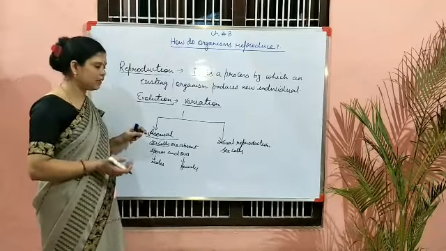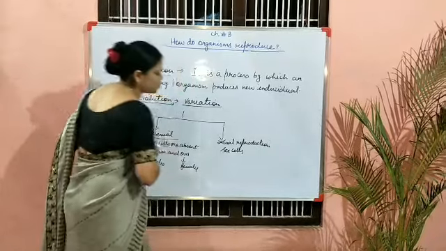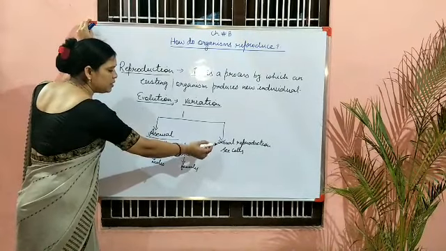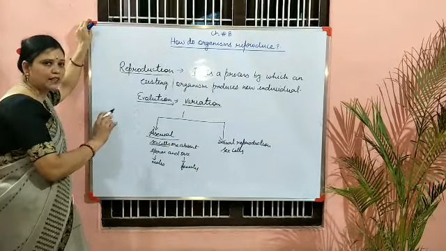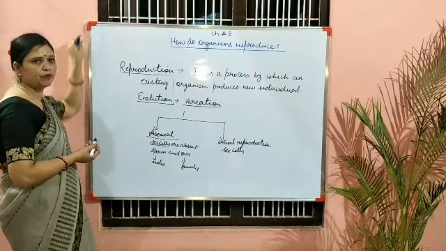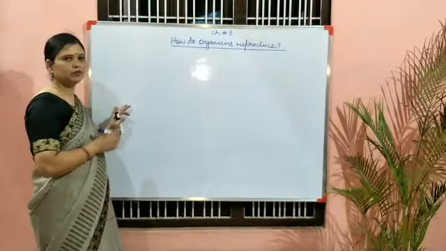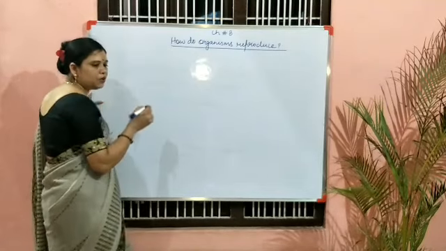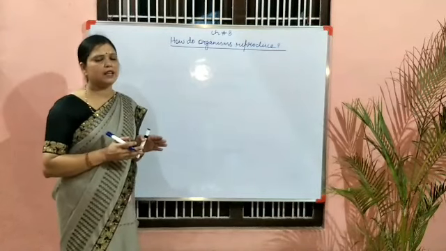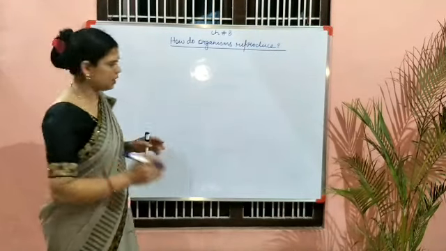But in higher animals, sexual reproduction is found. That is why they are able to exist. Now, first you just understand the difference between sexual and asexual reproduction.